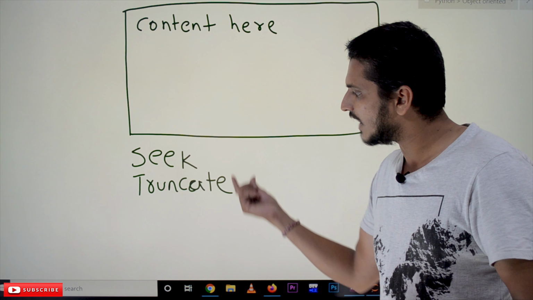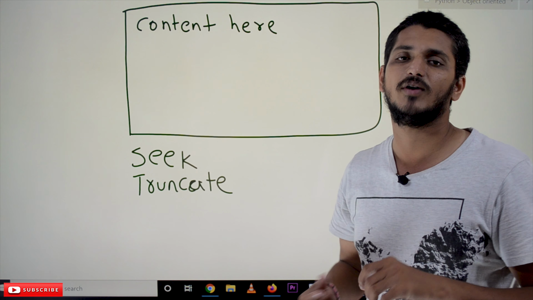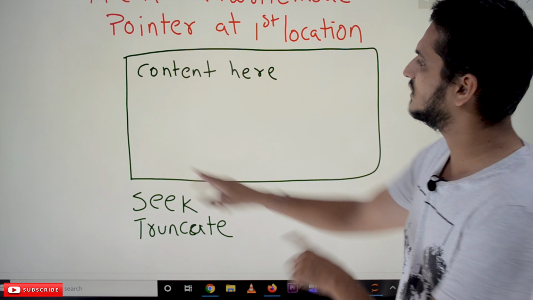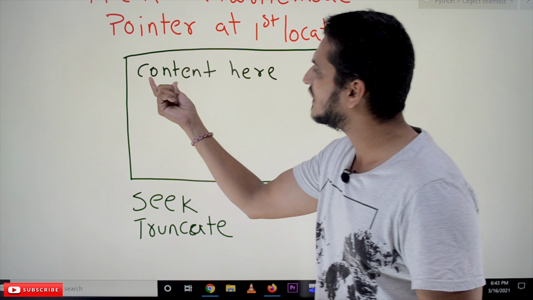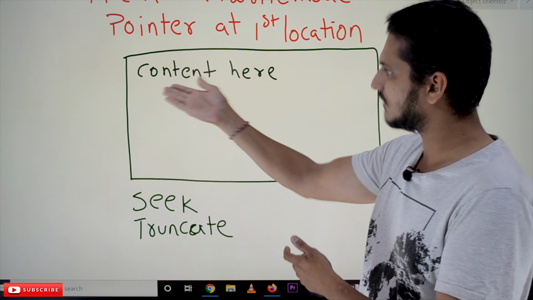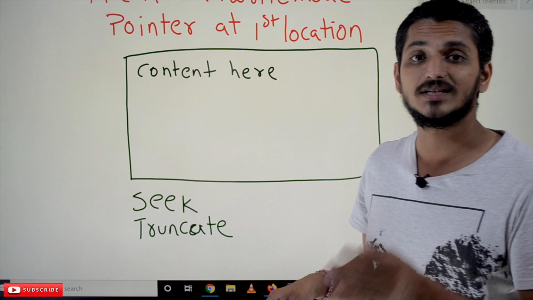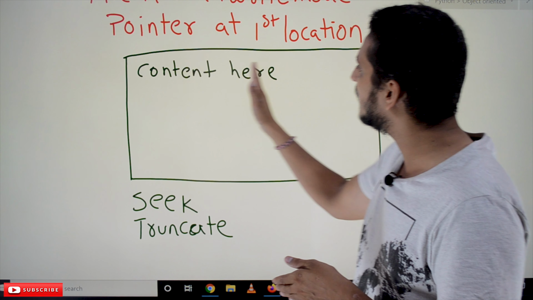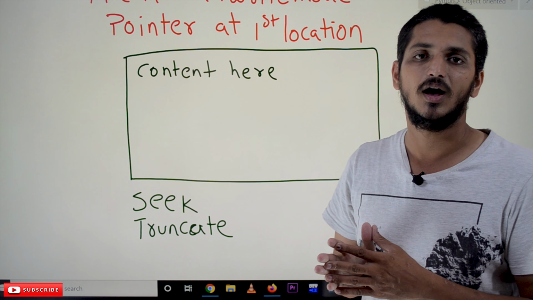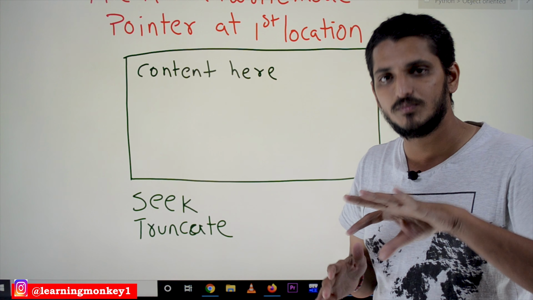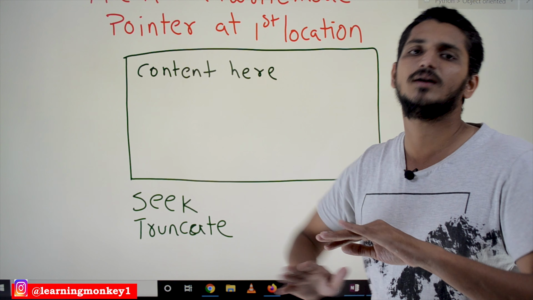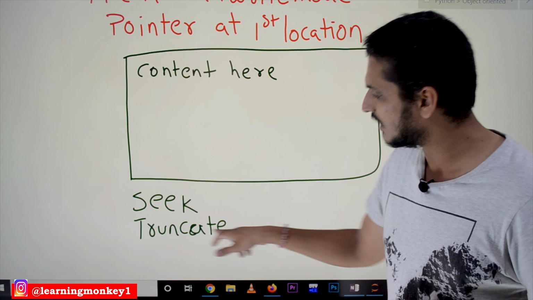And we will use another function also. Truncate is a function which, if you write truncate of 5, suppose this is our file and in this file we have some content. If you write truncate of 5, 1, 2, 3, 4, 5, the remaining content will be truncated. Only the first 5 characters will be kept and the remaining content is truncated. That is the use of the truncate function.